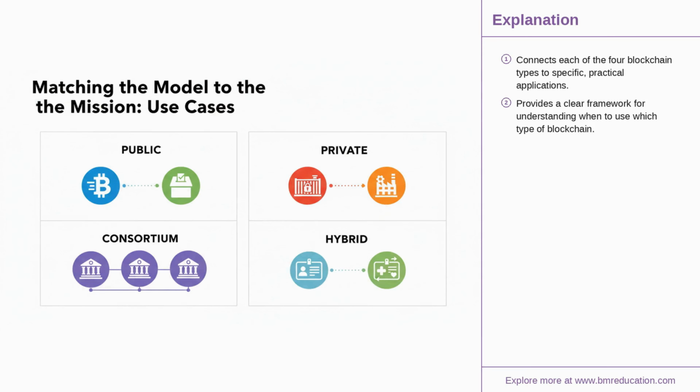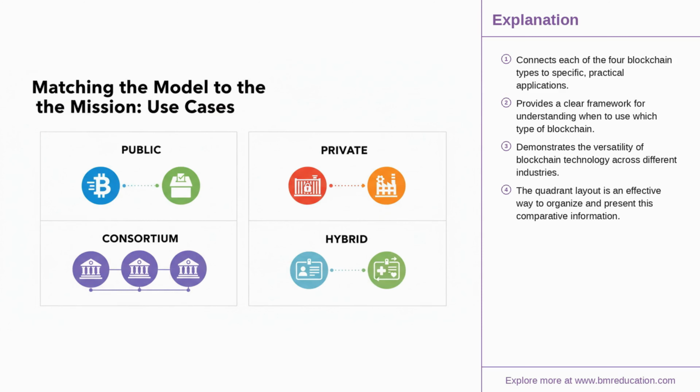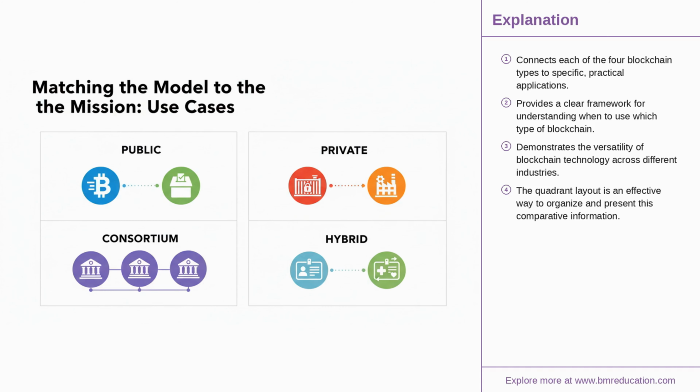Now that we understand all four types, let's map them to real-world use cases. Public blockchains are ideal for applications requiring extreme censorship resistance, like cryptocurrencies and public voting systems. Private chains excel in supply chain management and internal asset tracking. Consortiums are perfect for interbank settlements, and hybrid models are emerging for digital identity and healthcare records.